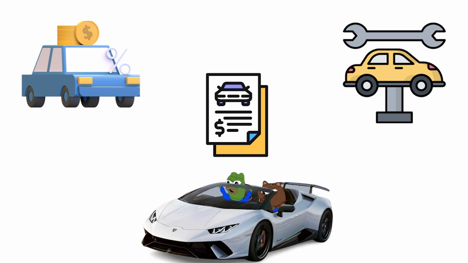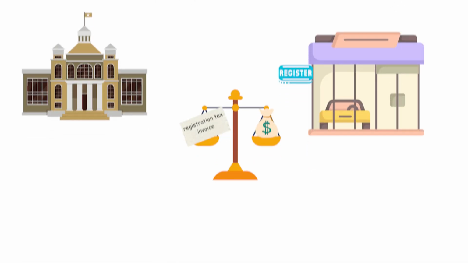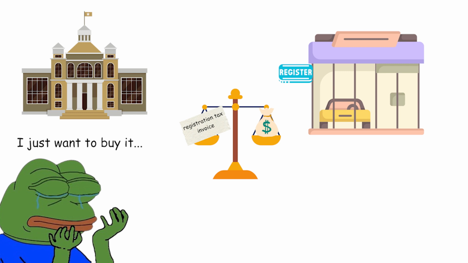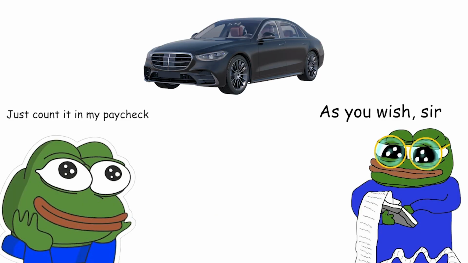It often depends on factors like engine size or emissions. For instance, a car with a bigger engine might have a higher tax than a fuel-efficient one. You'd still pay income tax on your wages. Registration tax. Registration tax, not income tax, is a fee you pay to register something you own with the government. It's like a one-time startup cost. For example, registering a new car might cost $100. You'd still pay income tax on your wages each paycheck.